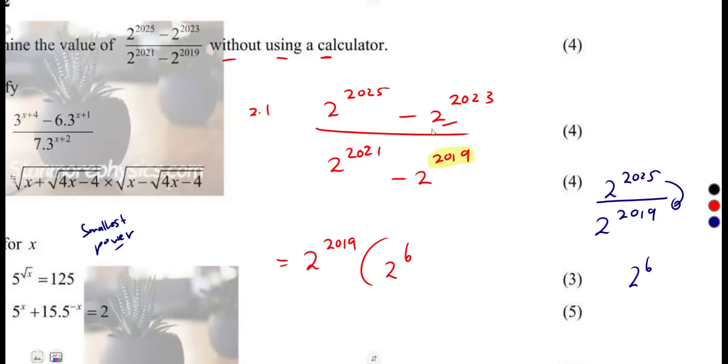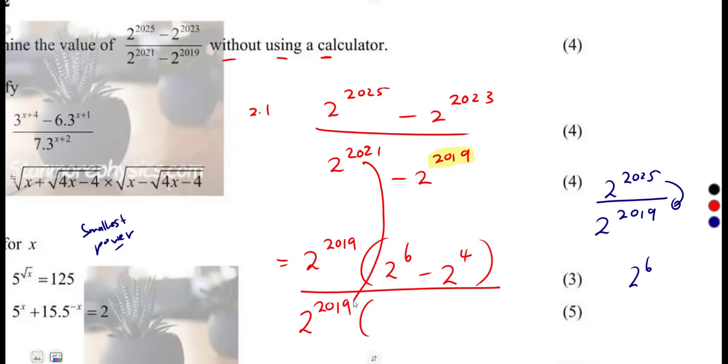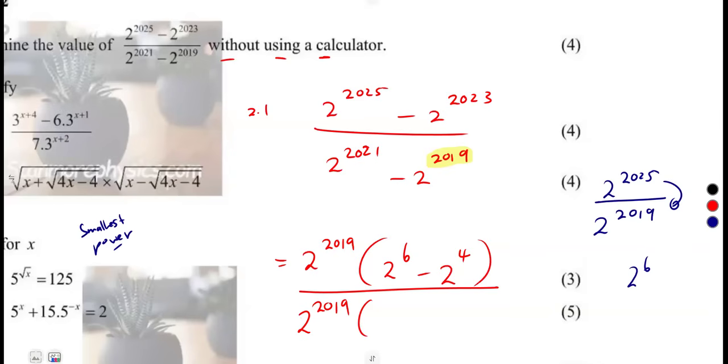All right. So the same with this one, when you divide by this, you're simply going to subtract powers. 2023 minus 2019. So that's going to be to the exponent of 4. Over what? The same, factor out 2 to the exponent of 2019 in this, you divide. So it's 2021 minus 2019. That's 2. So that's 2 to the exponent of 2. You simply do the same concept, same basis. You are going to subtract the powers from that consideration.